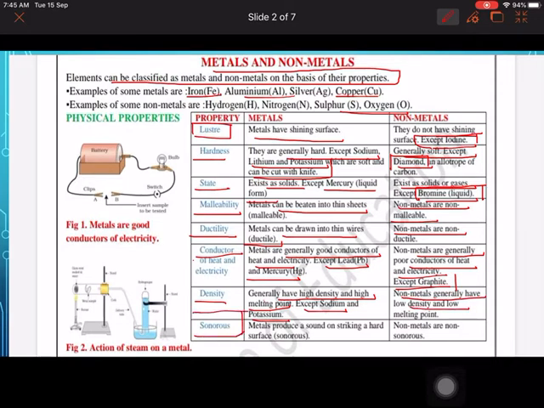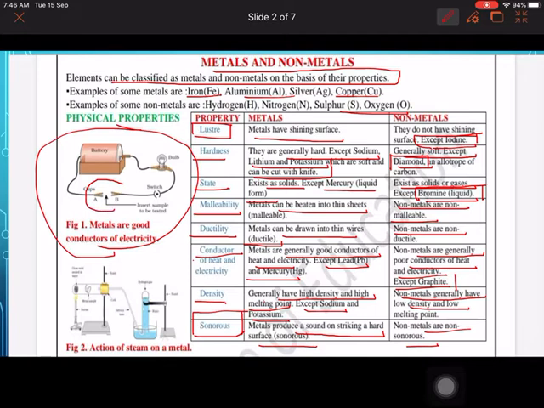Sonorous: when they are beaten they produce sound, so metals produce a sound on striking a hard surface, that means they are sonorous. Non-metals are non-sonorous. Now see these figures, these are showing the conduction of electricity. We have arranged an apparatus. Any sample which you want to test whether it is a good conductor or bad conductor, we can place that sample, whether it is a metal or a non-metal, and if this bulb glows it will show that the particular thing is a good conductor. If this bulb doesn't glow on switching on, that means the particular thing is a bad conductor.